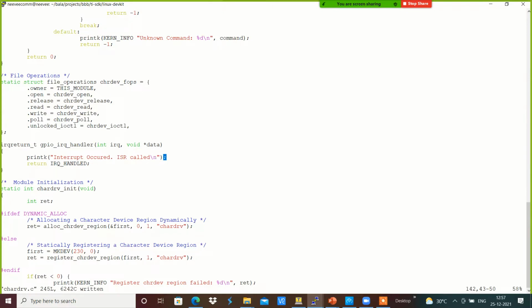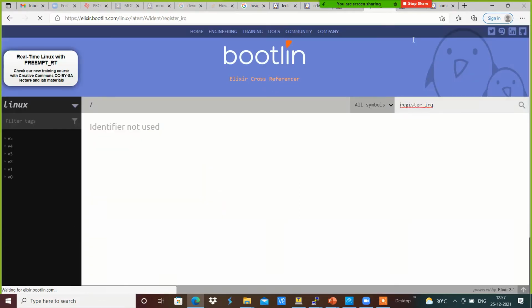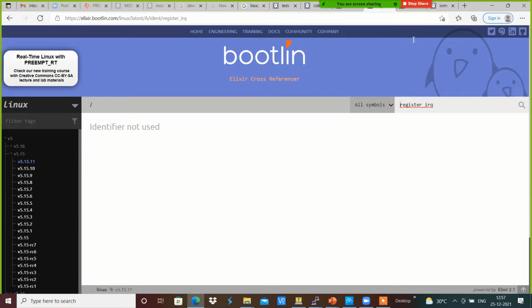Now I'm going to compile this. In order to do that, I'm going to use register underscore IRQ. Where was it defined?